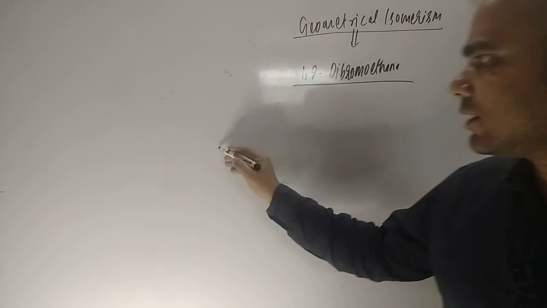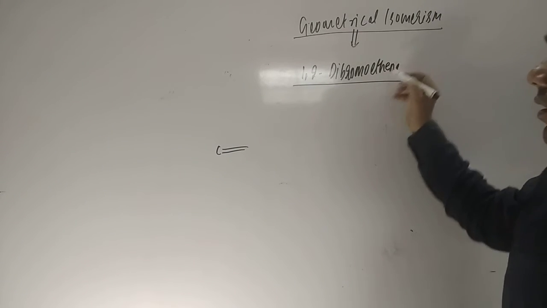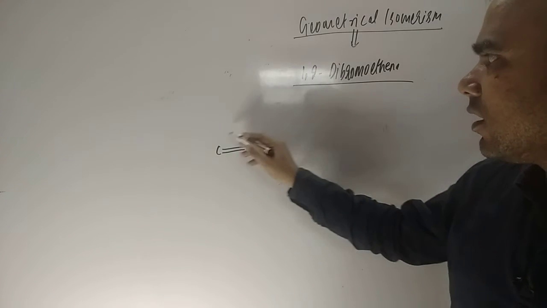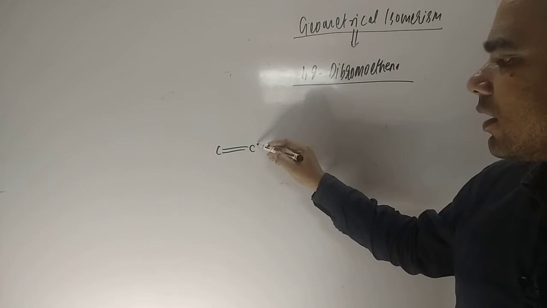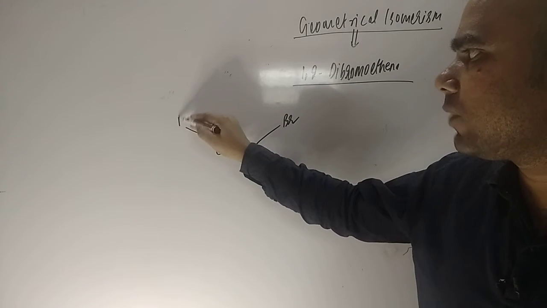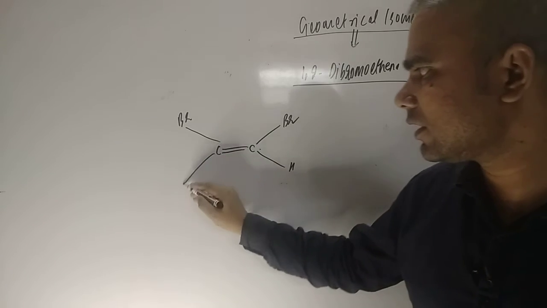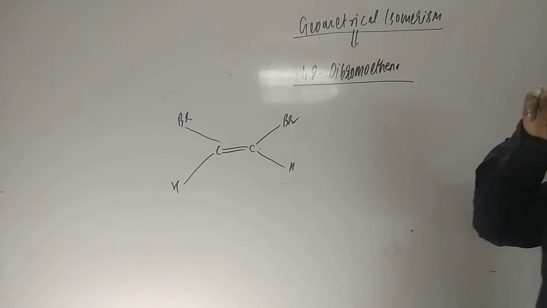Ethene, not ethane. So C double bond C is there, on the first carbon bromine, on the other carbon also bromine, and here hydrogen, and here hydrogen.